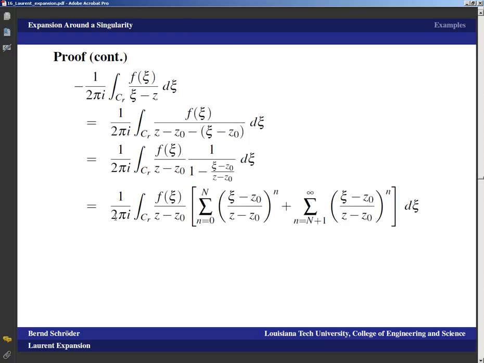So from here to here, we keep the factor, we keep the integral, we keep the factor in front of this expression, and then the expression once more is the sum n equals 0 to capital N of ((xi minus c0) over (z minus c0)) raised to the n, plus the sum from capital N plus 1 to infinity of ((xi minus c0) over (z minus c0)) to the n, d xi. And again, we break those two up.